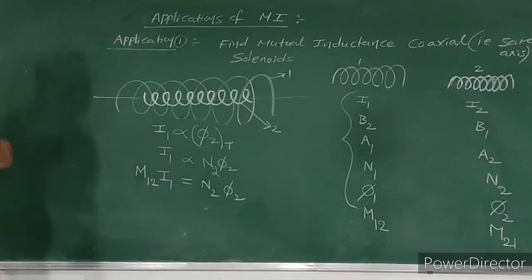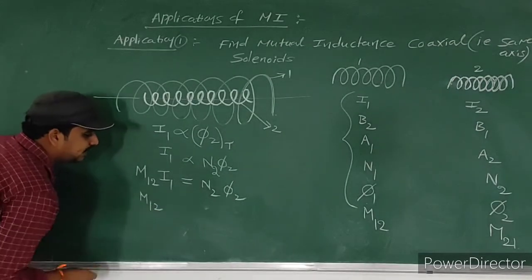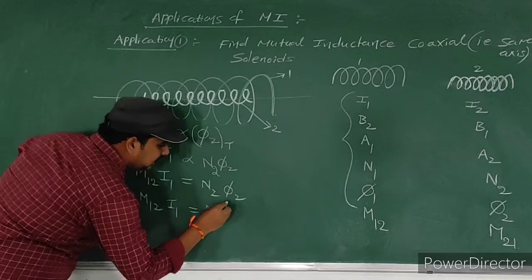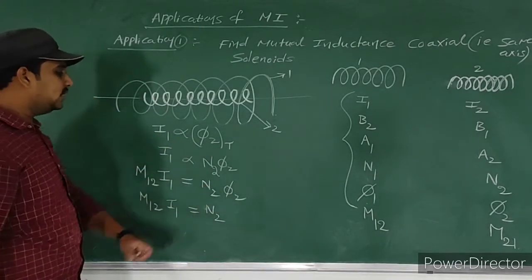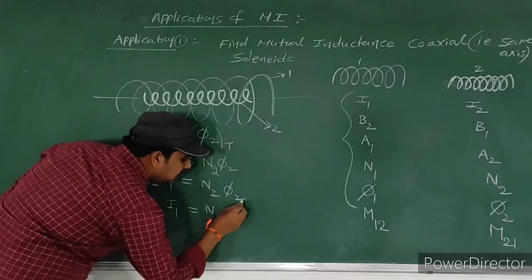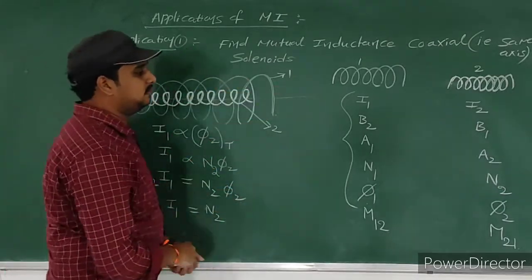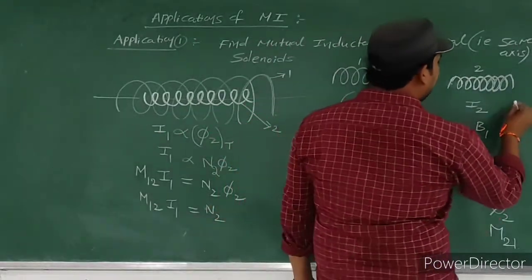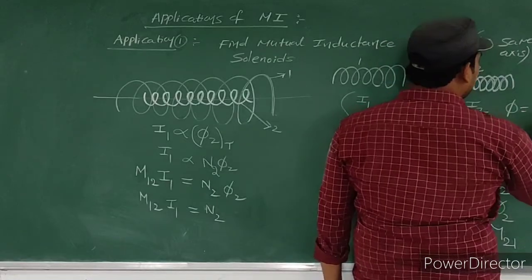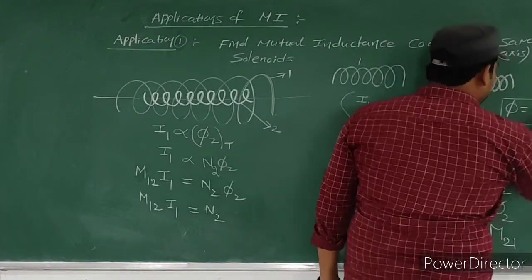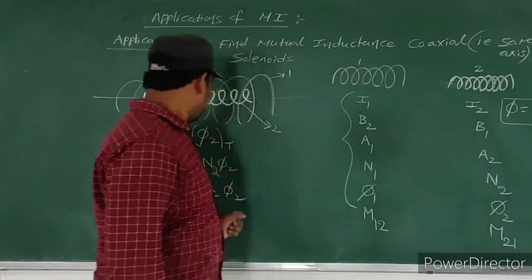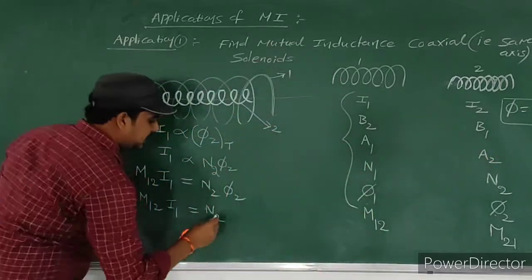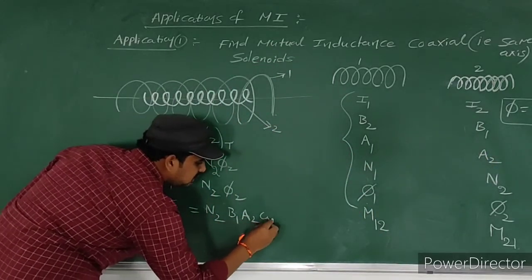Please observe carefully here. M12 into I1, the value is I1 only. Then the number of turns is N2 only. Here phi 2 is nothing but flux. The flux in the secondary coil is due to magnetic field B1. Generally the flux formula is phi equals B A cos theta. Am I right? Here the flux linked with the secondary coil is due to B1 under area A2. That's why B1 into A2 into cos theta.